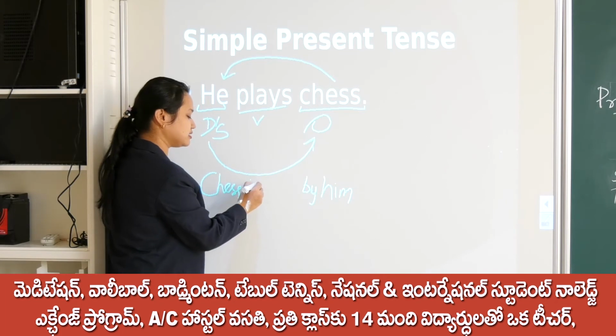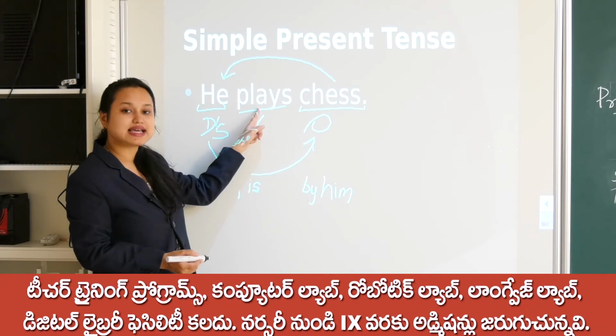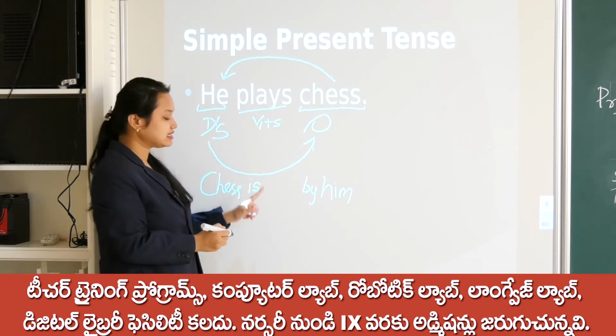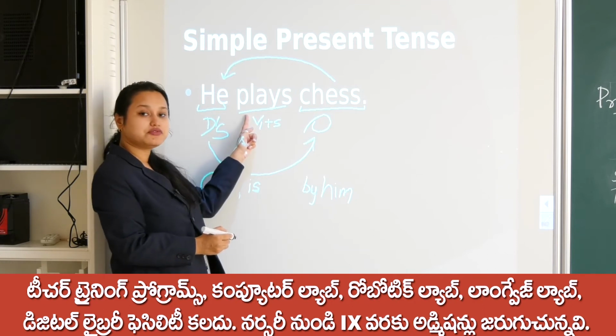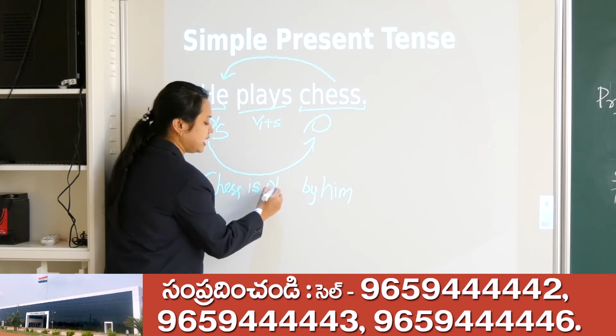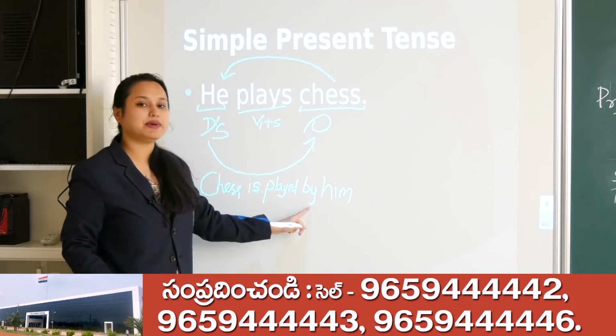I'll take is. Then I have to make this V3. This is V1 plus S form. What will be the V3 form of play? Play, played, played. So chess is played by him.